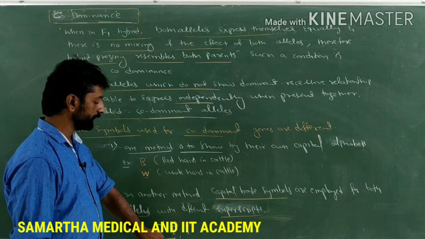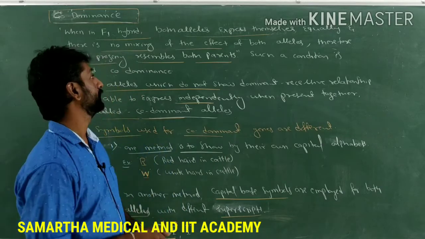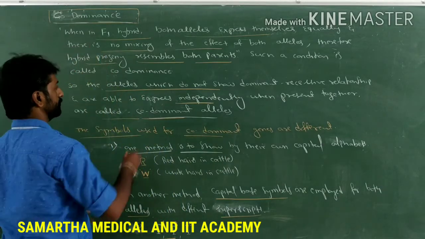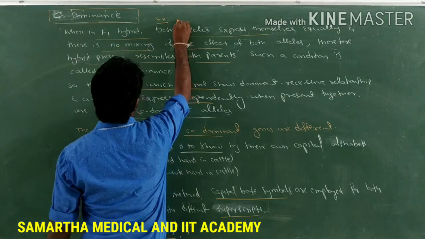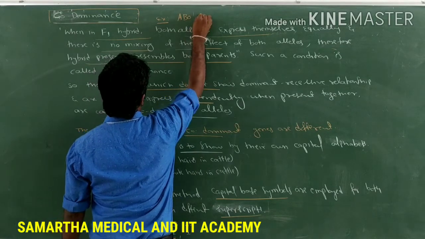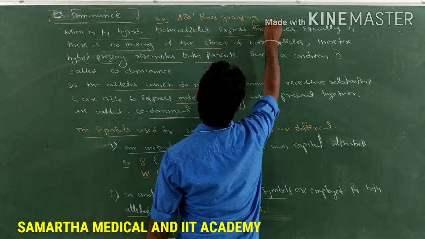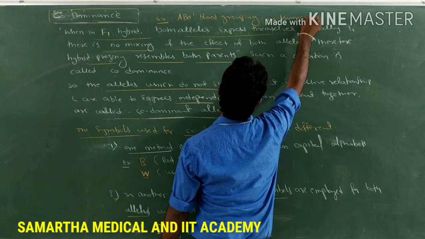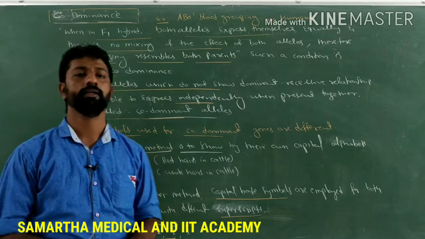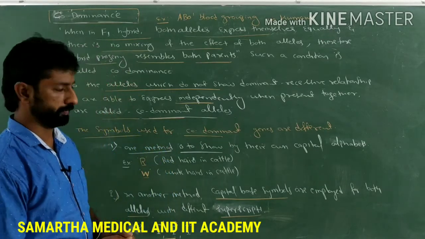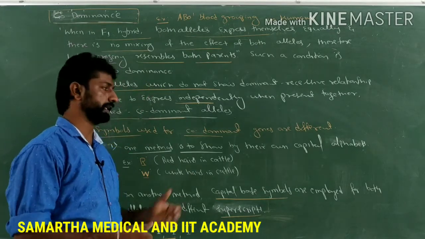So ABO blood grouping in human beings is an excellent example for codominance. Here, the example for understanding codominance is nothing but the ABO blood grouping in humans. Again, you can get the same example of the genetic basis of blood grouping in human beings. Make a note of these points now. Let's discuss some more points regarding this blood grouping.